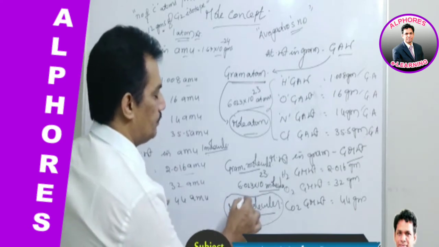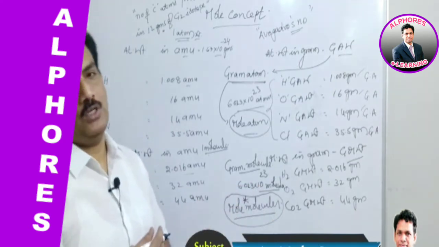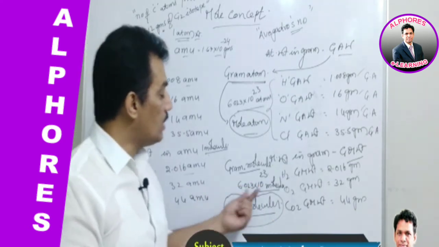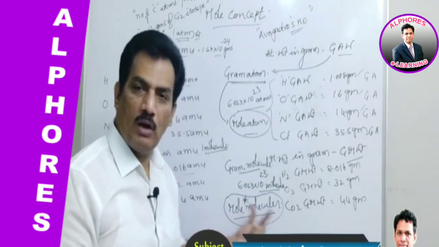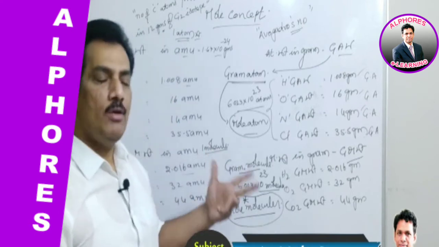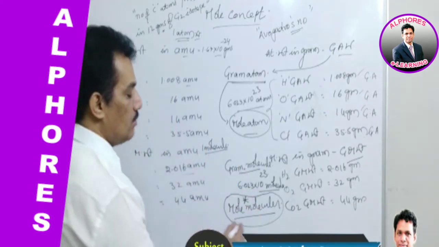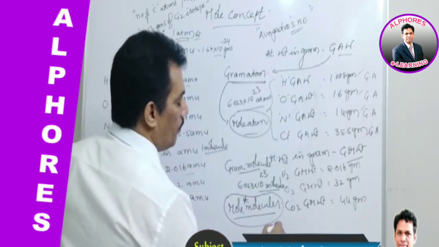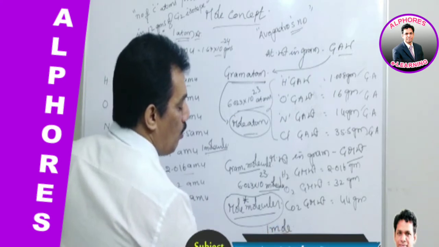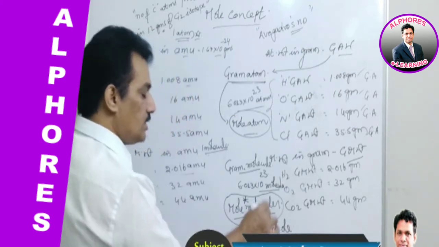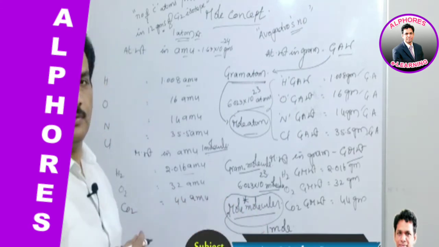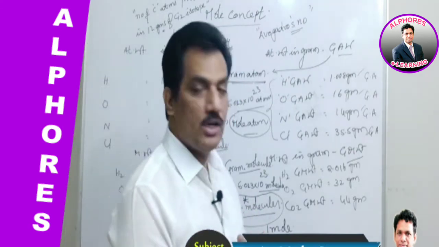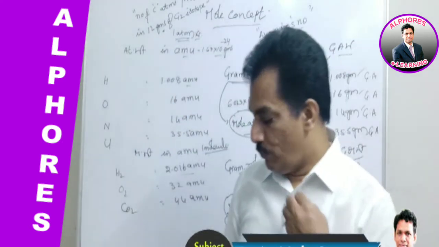But the exception is for molecules. In case of molecules, when we are referring to 1 mole molecules, you need not refer to 1 mole molecule like that. By default, it is nothing but 1 mole. You remember, 1 mole means always by default mole molecule. Let me give a clarification on this.